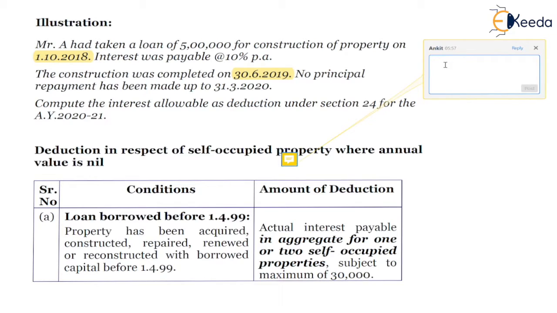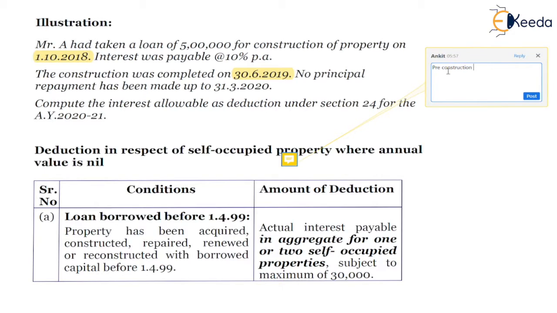So in this case, pre-construction interest is only for financial year 18-19 and it is 50,000, and interest paid in financial year 19-20 is also 15,000.